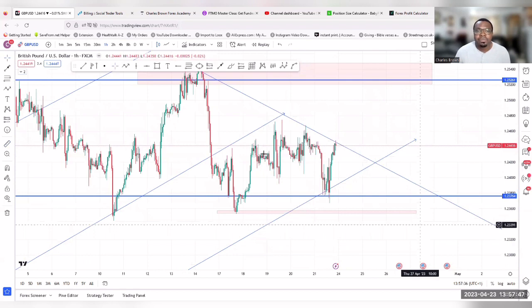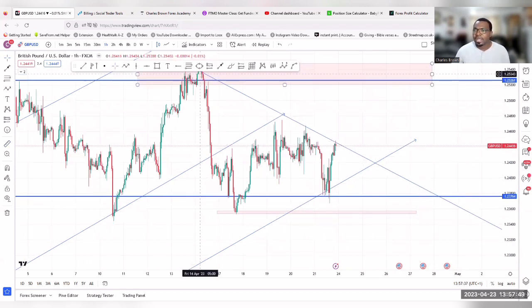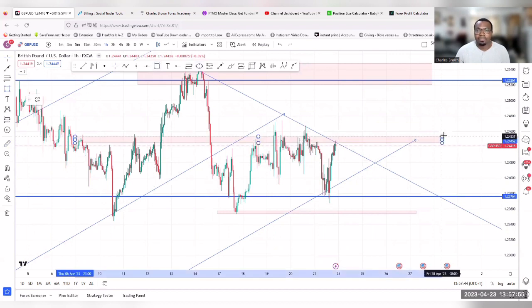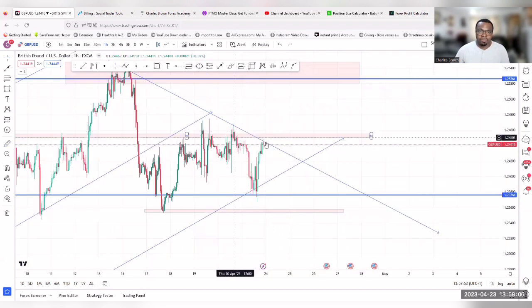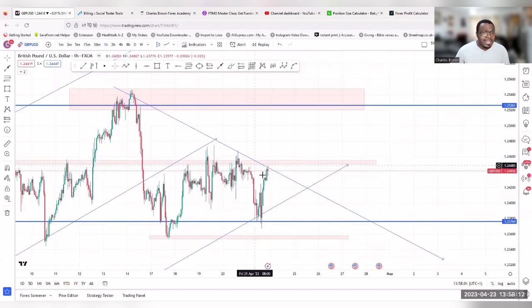But assuming the market failed to do that, we're looking at this key level here that the market has been using on the 1 hour time frame. We see this key zone that the market has been respecting. Therefore, we want to see price take out liquidity in that zone, break above it, and push all the way up. We can use this as a support, which is resistance right now.